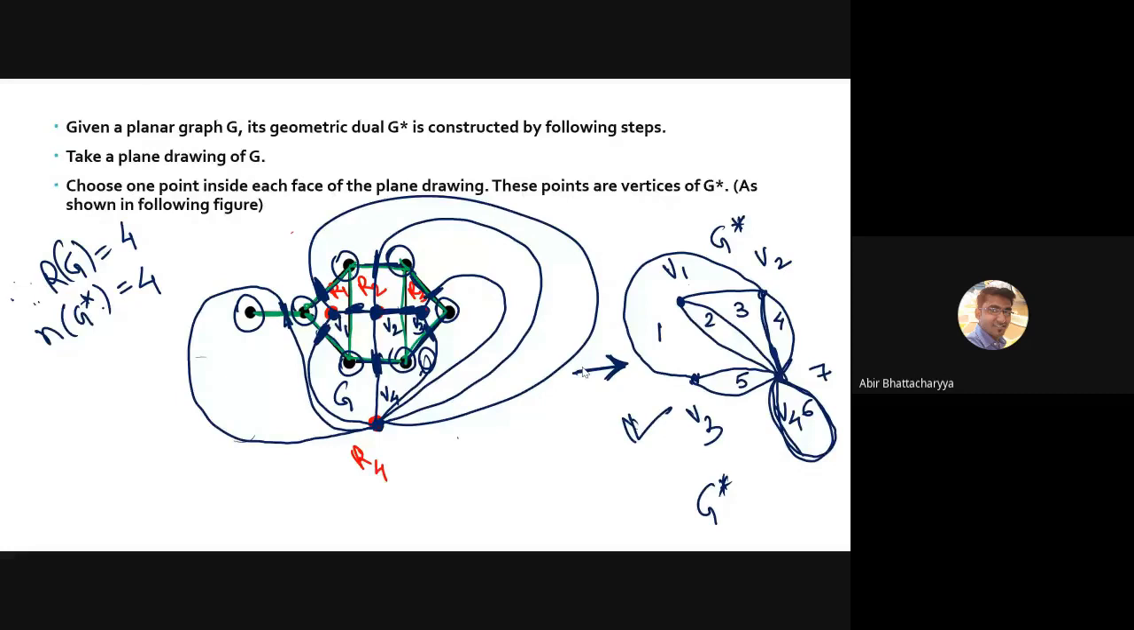We cannot put 2 vertices in one region. One region means one vertex. The number of regions of G should be equal to the number of vertices of G star. That's why single region, single vertex. Even the exterior region has one vertex. Okay, let's go for another example.